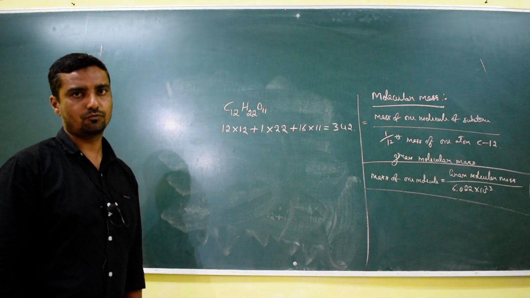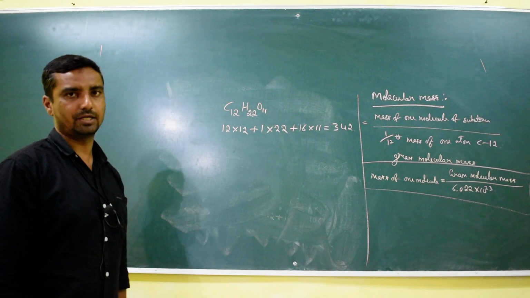The molecular mass of sucrose is 342, right?